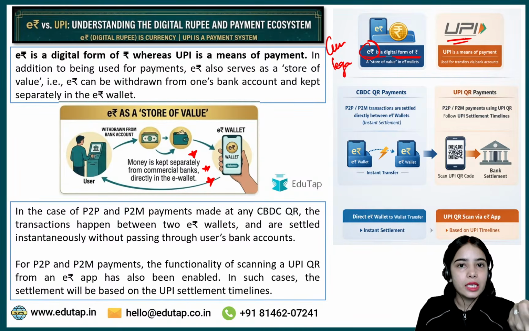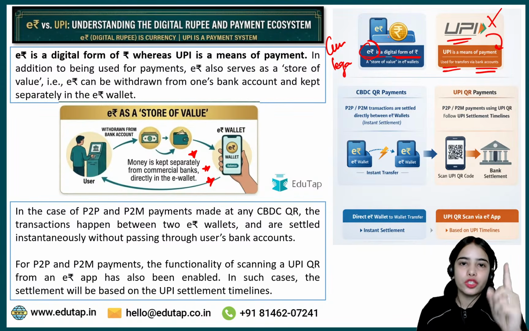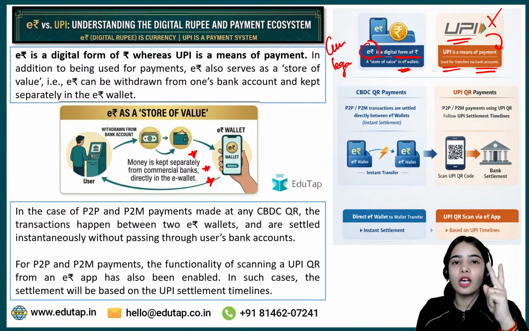UPI, is it a currency? Is it a legal tender? No, it is a means of payment used for transfers via bank accounts. So e-Rupee is a digital form of rupee, a store of value in the e-Rupee account. You are storing the value in your e-Rupee wallet. UPI is a means of payment used for transfers via bank accounts.